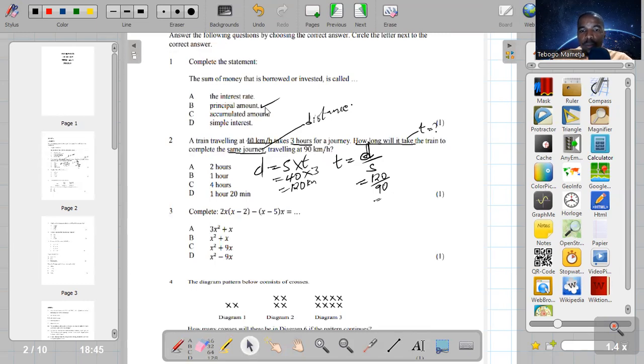That is 1.33333 hours. So it's a recurring decimal. So that is the time there. And 333, guys, meaning it's 1 and 1/3.